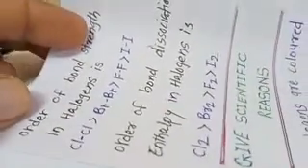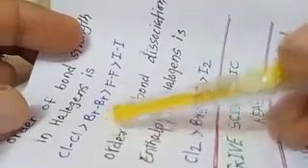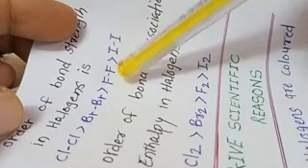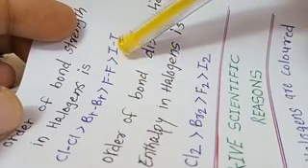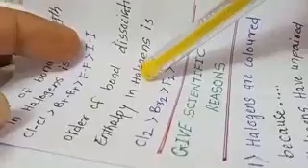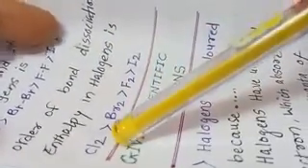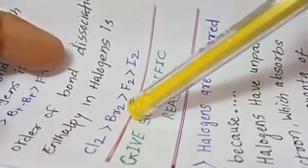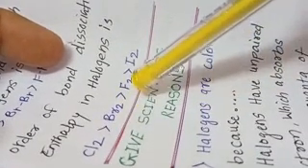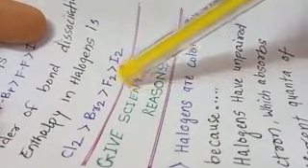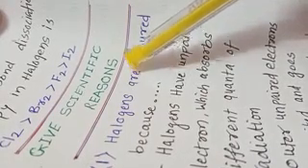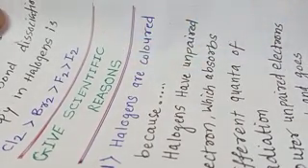We can write the order of bond strength also. So the Cl-Cl bond is stronger than the Br-Br bond. The Br-Br bond is even stronger than the F-F bond, whereas the F-F bond is stronger than the I-I bond. Order of bond dissociation enthalpy in halogens: we can write Cl2 is more than Br2, the bond dissociation enthalpy of Br2 is more than F2, and the bond dissociation enthalpy of F2 is more than I2. Now we should study some of the scientific reasons, which we'll see in the next video.